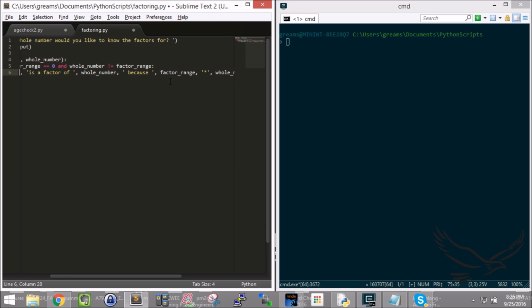So let's go back through that again just to make sure you understand it. I'm saying that 2 is a factor of 10 because 2 multiplied by 10 divided by 2 is 5. So 2 multiplied by 5 is equal to 10, which is the whole number, right? Boy, that was fun. So we wrote this really cool statement out. We're going to let somebody know when there is a factor.